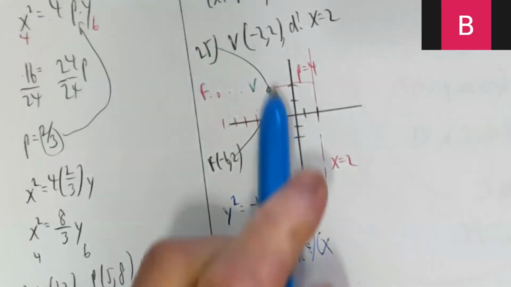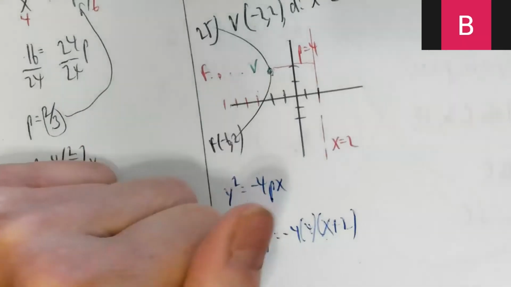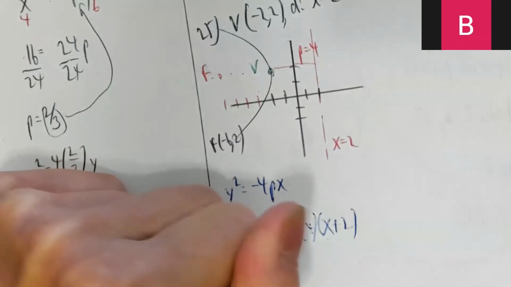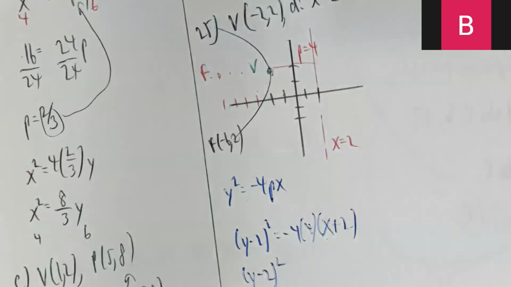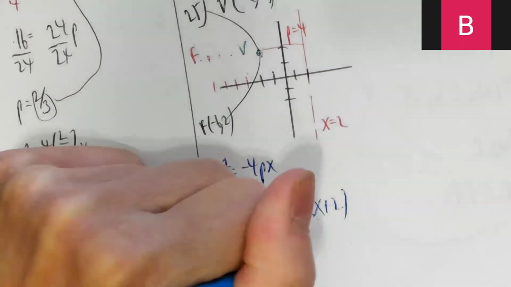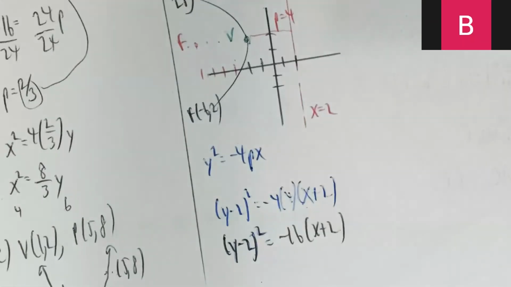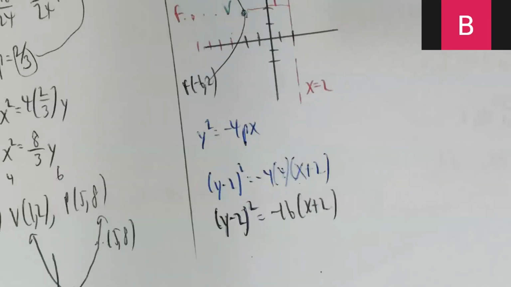And x becomes x plus 2. Okay, so just make it y minus 2 squared. Y minus 2 squared equals -16 times x plus 2. And that's the way it goes.